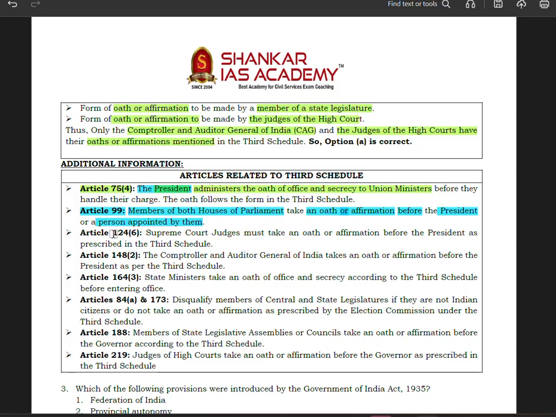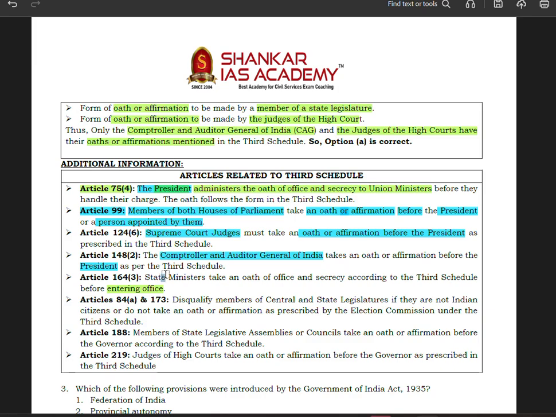Now Article 124(6): Supreme Court judges must take an oath or affirmation before the President, as prescribed in the third schedule. Comptroller and Auditor General of India takes an oath or affirmation before the President as per the third schedule, Article 148(2). Next, a state minister takes an oath of office and secrecy according to the third schedule before entering office.